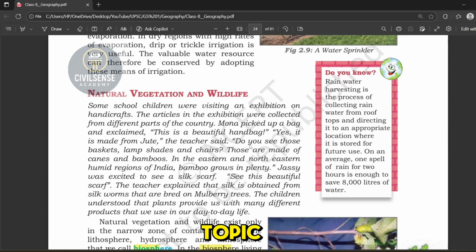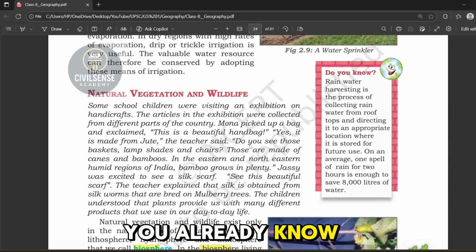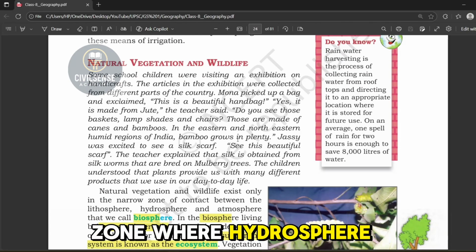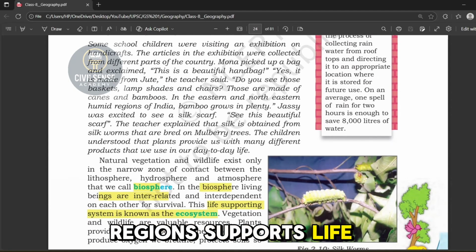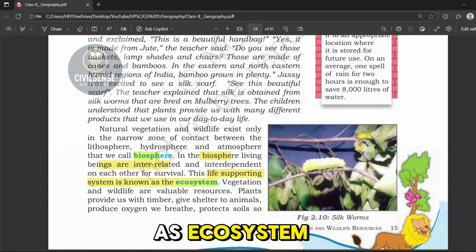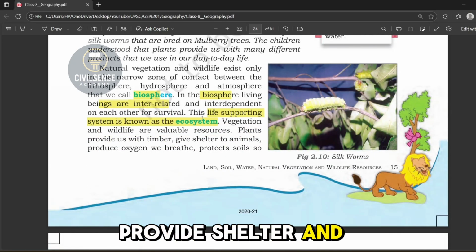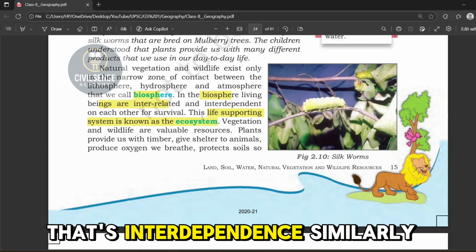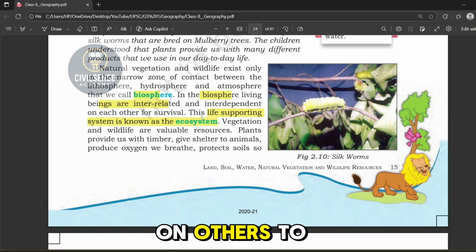Now let's move to the next topic, that is natural vegetation and wildlife. You already know the term biosphere, right? It means the zone where hydrosphere, atmosphere and lithosphere meet. These regions support life and all these components are interrelated and interdependent. The life supporting system formed by these interactions is called an ecosystem. For example, trees provide shelter and food for birds. That's interdependence. Similarly, in nature, every organism depends on others to survive.